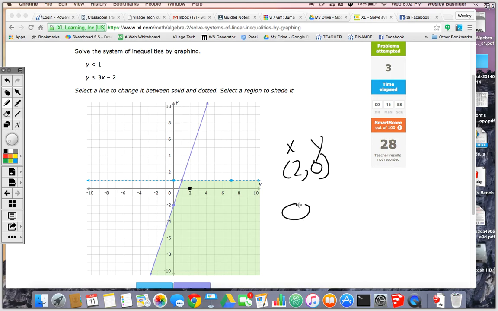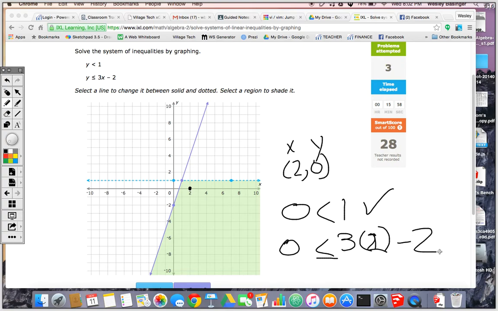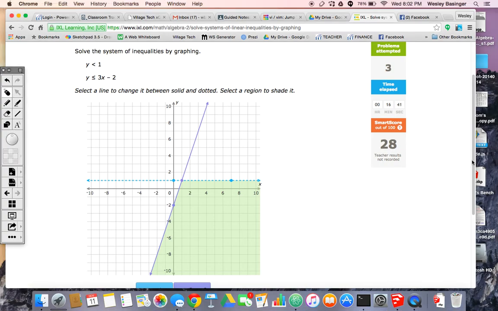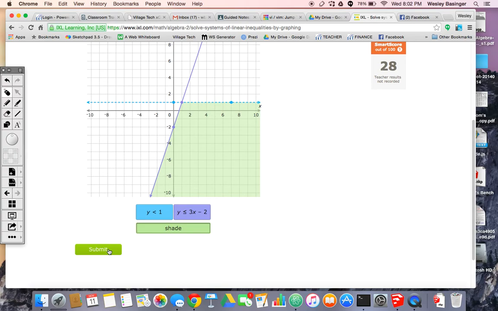Is it true that 0 is less than 1? Yes, that's true. And is it true that 0 is less than or equal to 3 times 1? Whoops, that should be a 2 because x equals 2, minus 2. So that's 6 minus 2 is 4. And yes, 0 is less than or equal to 4. So that one checks as well. Alright, looks good. I'm going to go ahead and check that answer.